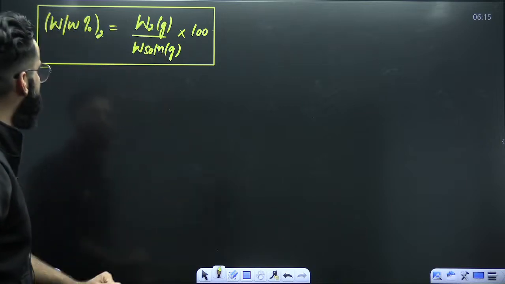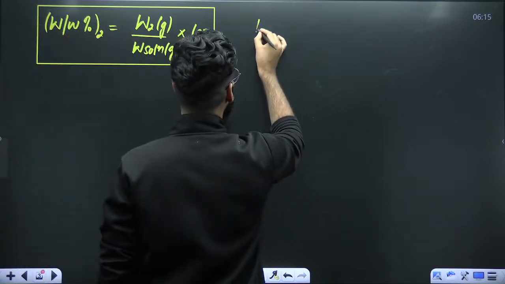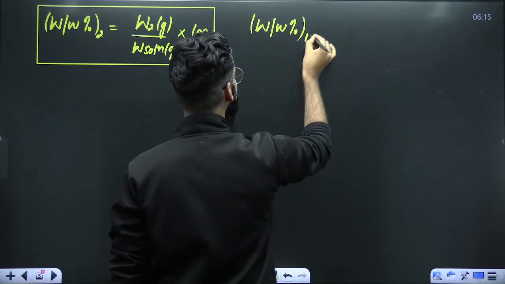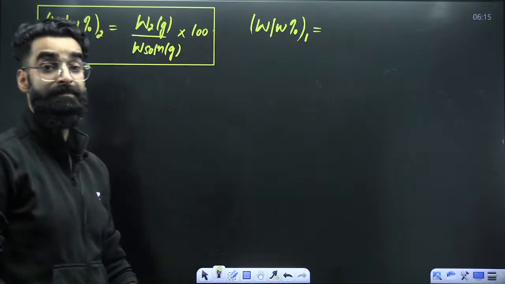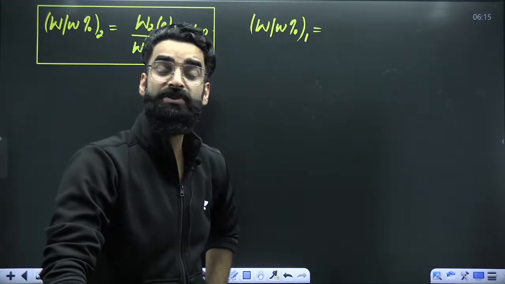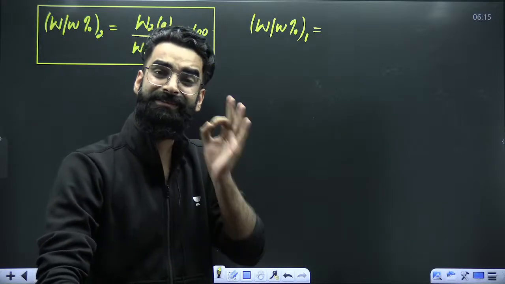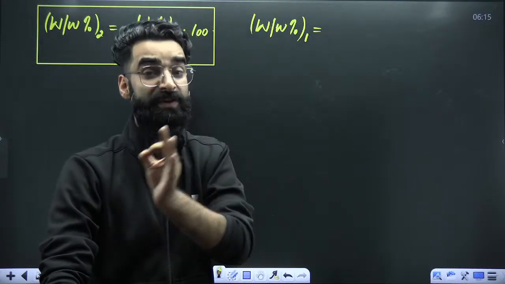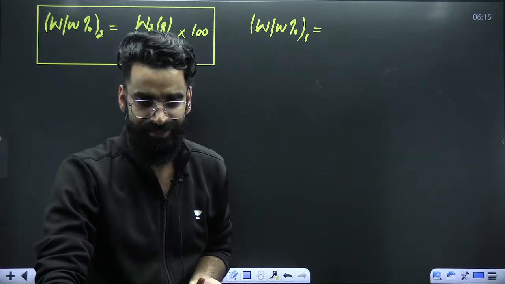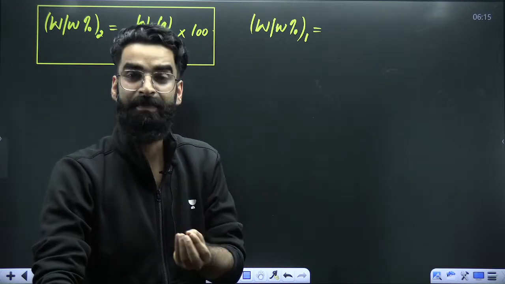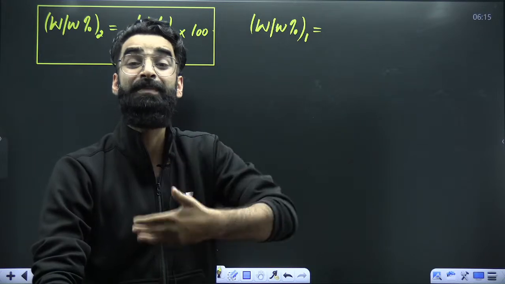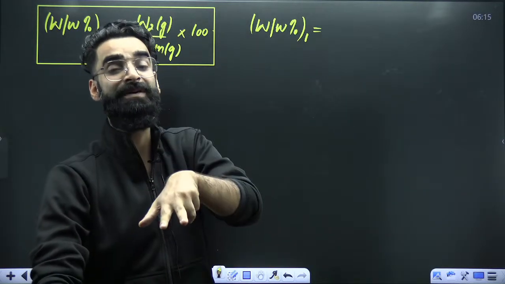Now, my dear students, at the same time, if I ask you how to calculate weight by weight percentage of solvent, can you make a result for this one as well? Absolutely, you can do that. First of all, how do you define the weight by weight percentage of solvent? It is basically that mass of solvent which is present in 100 grams of solution. What is weight by weight percentage of solute?